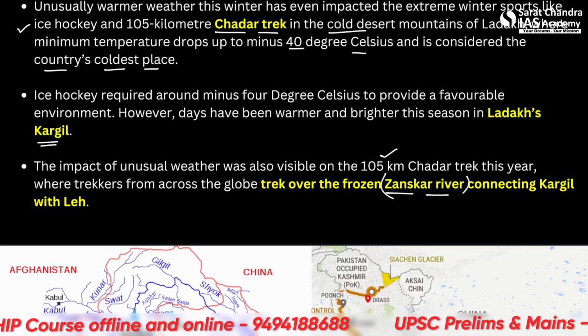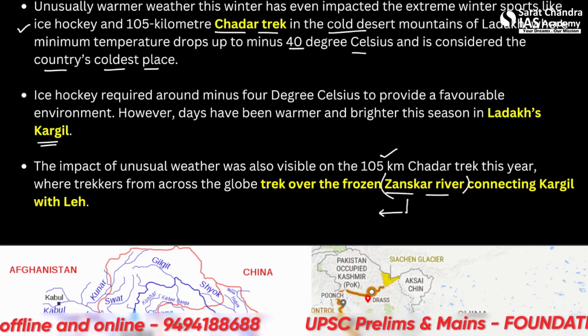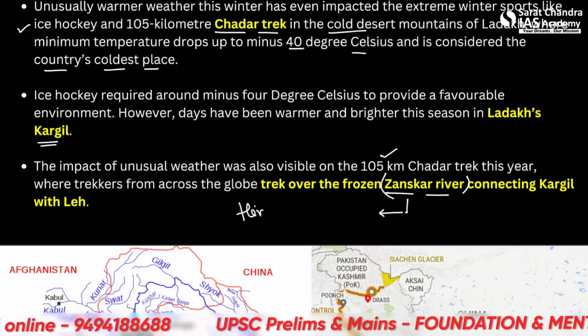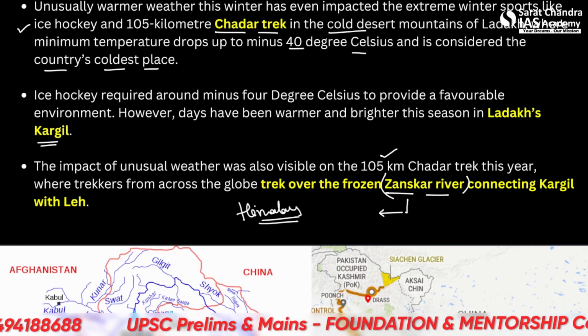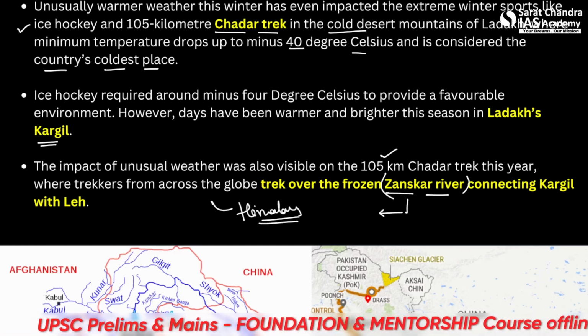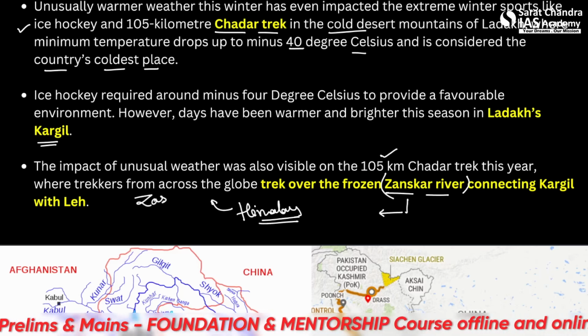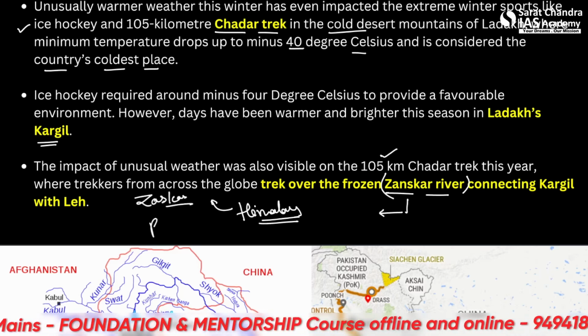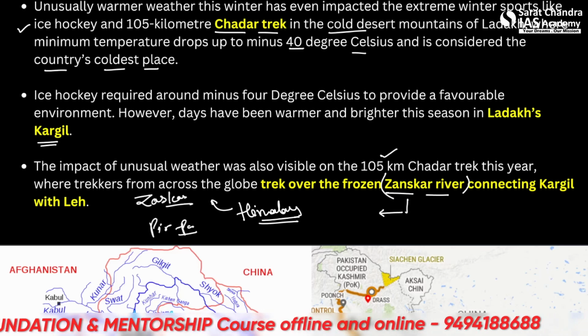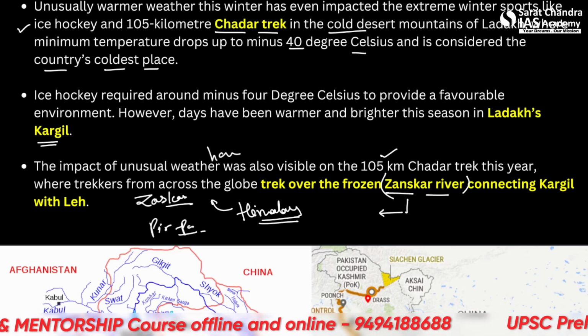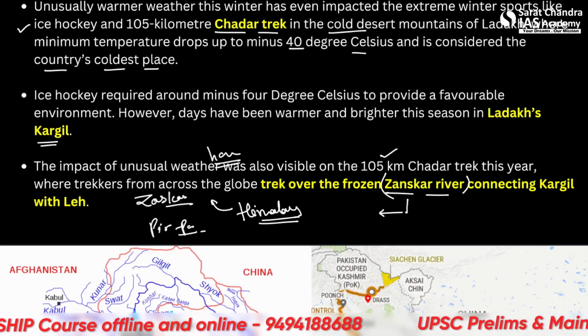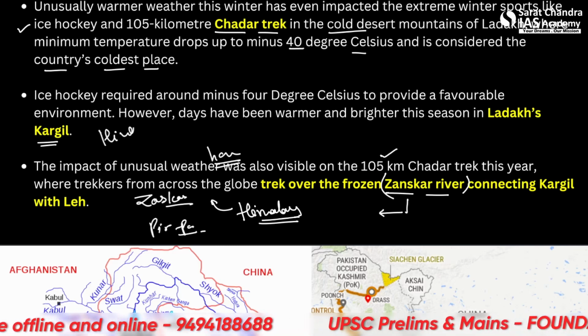So if you remember very well, recently we have just covered the Himalayan mountain region. And in Himalayan mountain, if you remember, we read about the Zaskar range, the Zaskar, the Pir Panjal range. Alright, the Ladakh range. There are multiple ranges, the Hindu Kush range here.